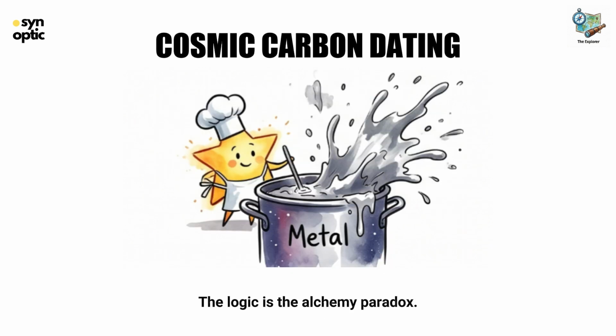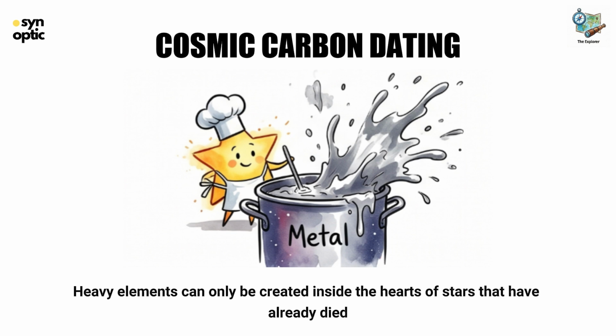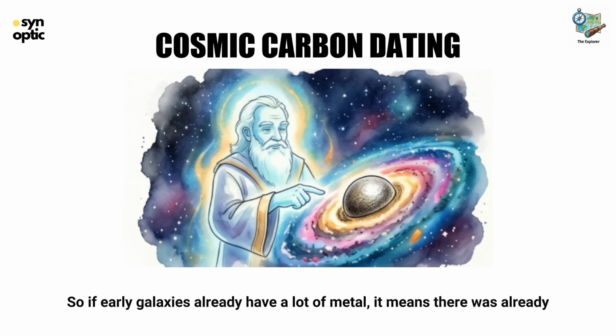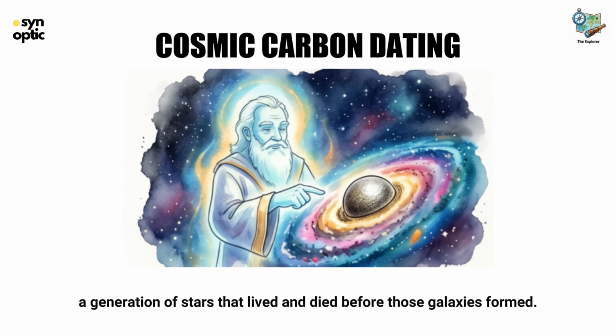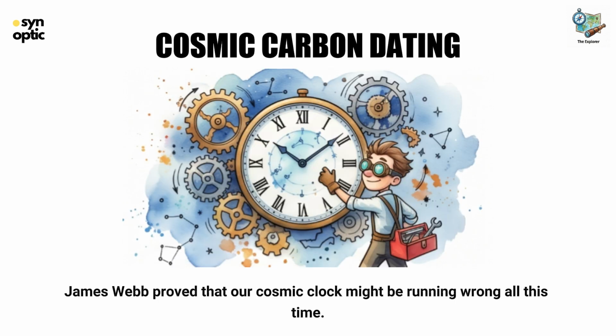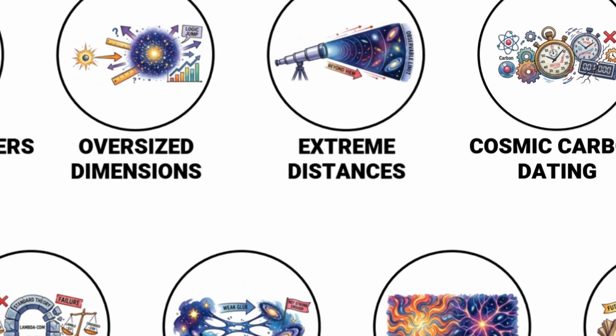The logic is the alchemy paradox. Heavy elements can only be created inside the hearts of stars that have already died and exploded. So if early galaxies already have a lot of metal, it means there was already a generation of stars that lived and died before those galaxies formed. But there wasn't enough time. This is a glitch in our dating system. James Webb proves that our cosmic clock might be running wrong all this time.